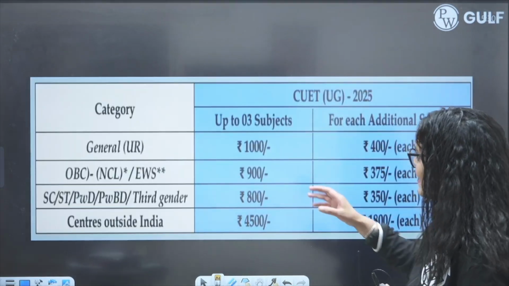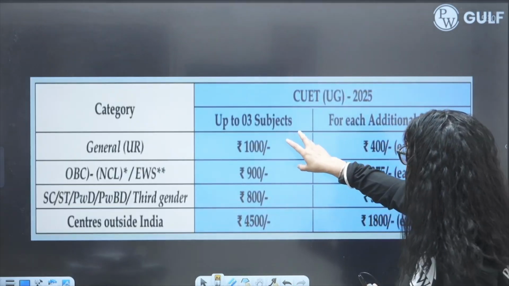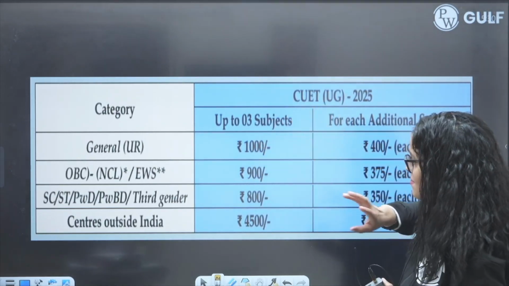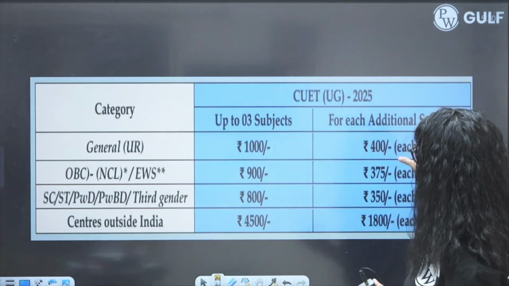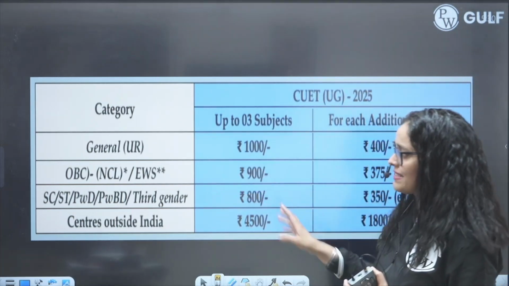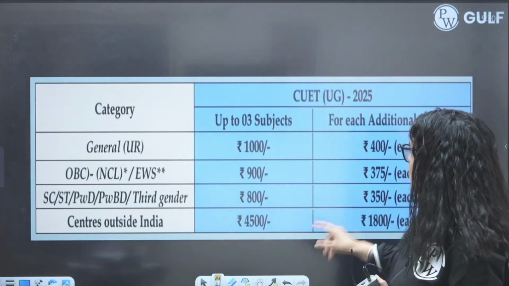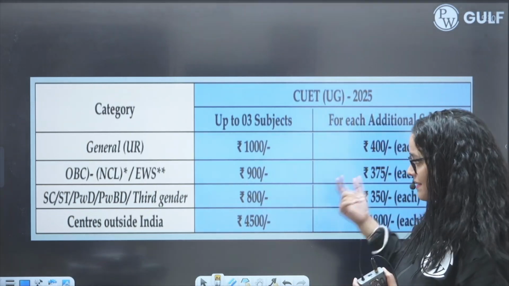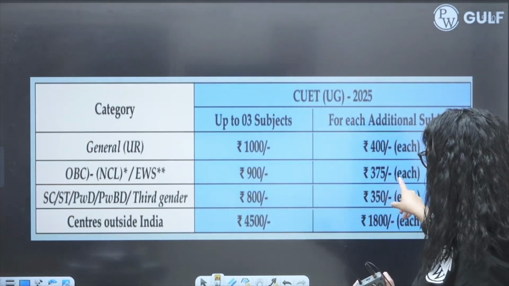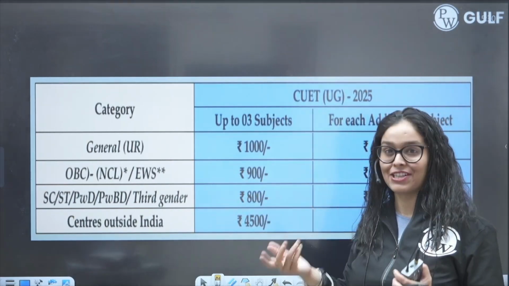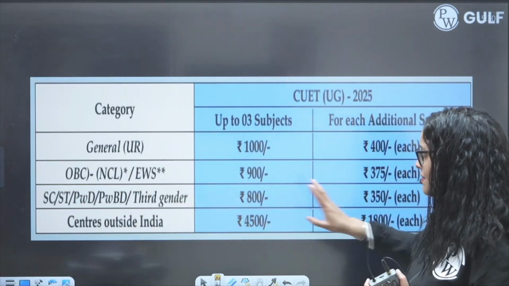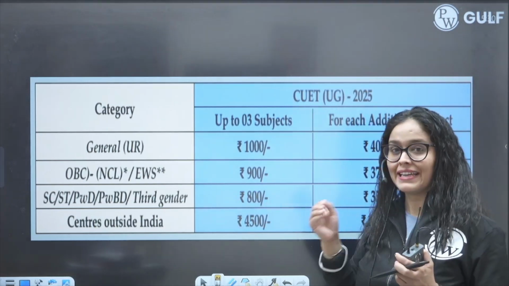For the CUET exam, you can choose up to 3 subjects, and for each additional subject you have to pay some amount. So let's see everything. If you're in the general unreserved category, you have to pay 1,000, and 400 for each additional subject. For OBC NCL and EWS, it is 900 and 375 for each additional subject. Next is SC, ST, PwD, PwBD, third gender: 800 rupees along with 350 for each additional subject.